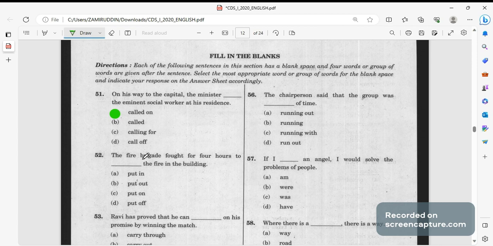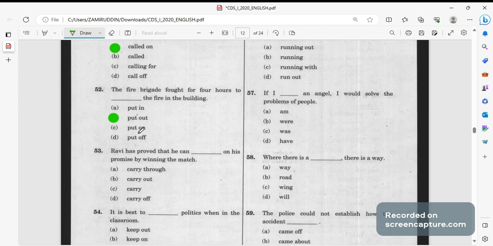The fire brigade fought for 4 hours to put out the fire. Put off नहीं होगा, put out the fire. फायर को बुझाने को पुट आउट बोलते हैं. Put out the fire in the building. The fire brigade fought for 4 hours to put out the fire in the building. Put out will be the right answer.